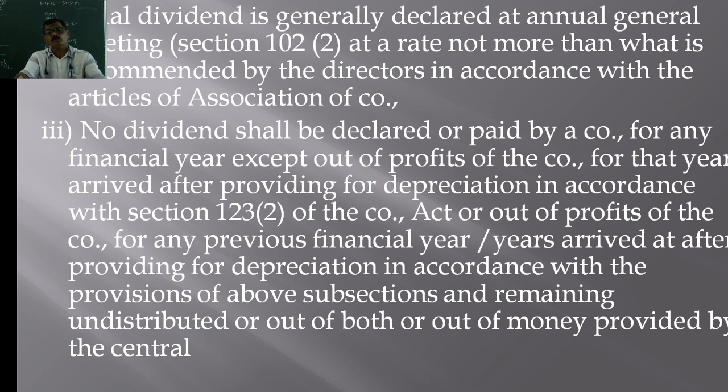Or the company can also declare dividend out of the profits of the previous year and also the profits of the current year, both, and that profit should also be after providing for depreciation under section 123 subsection 2 of the Companies Act. Or the company can also declare dividend out of the money provided by the central government. This is the condition here.